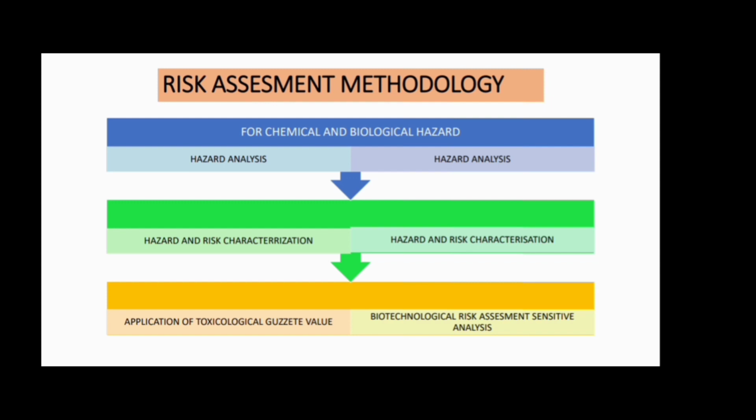After that, we do the hazard and risk characterization, same as for the chemical, and in last we do the biotechnological risk assessment sensitivity analysis. Okay, so this is the basic flow chart for the risk assessment methodology. Hope it's clear to you how we conduct the risk assessment. Okay,